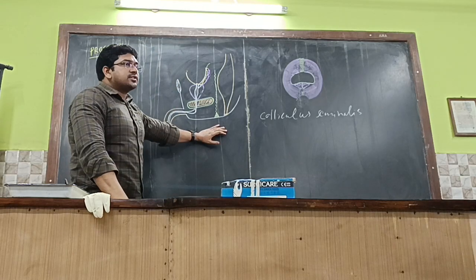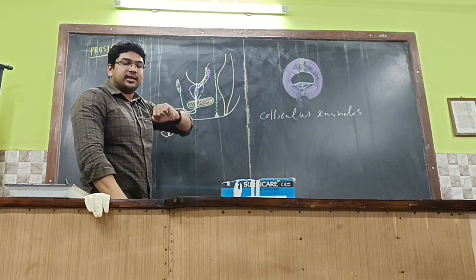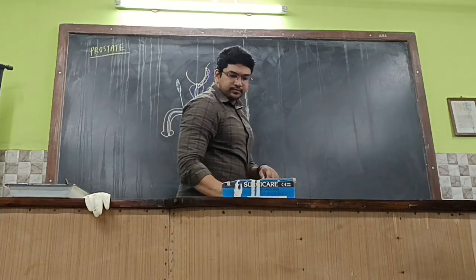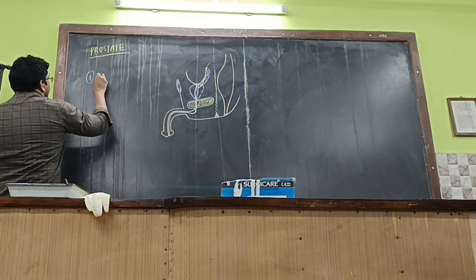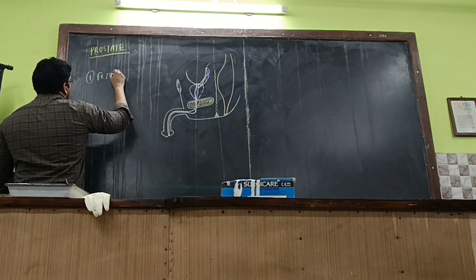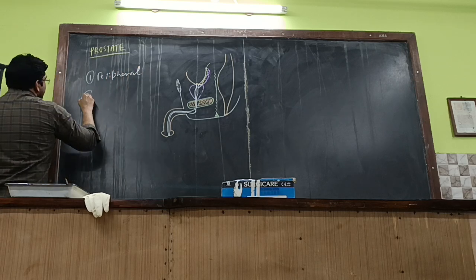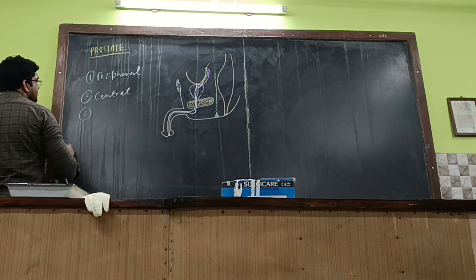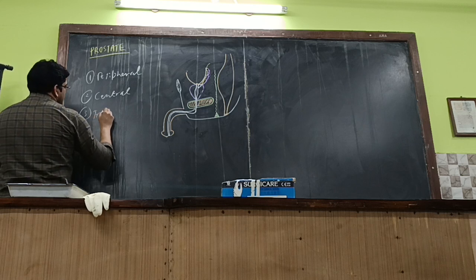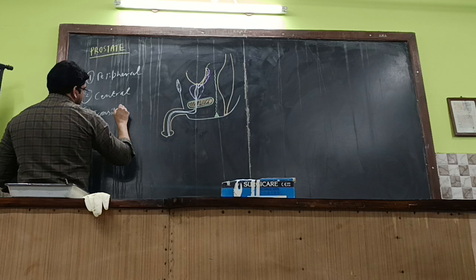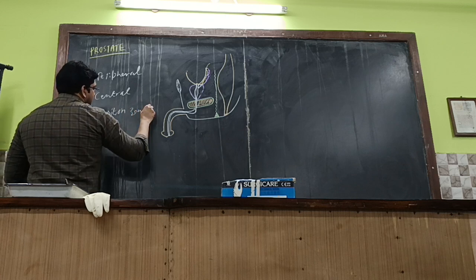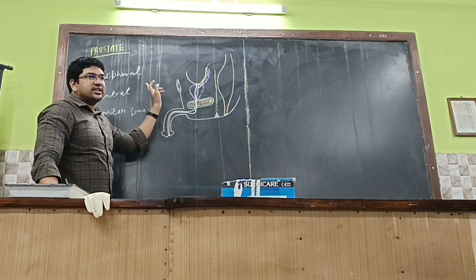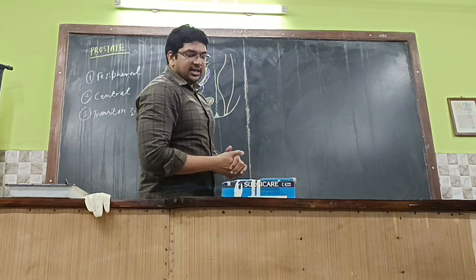So there are zones within the prostate which will be asked as short notes. Okay, there are totally 3 zones. Peripheral. Why are these zones needed? Glandular secretions and any other clinically? For carcinoma and hyperplasia. Exactly. Okay. Peripheral, central, and transitional zones within the prostate. What are the 3 zones over here? Peripheral, central, and transition zones.